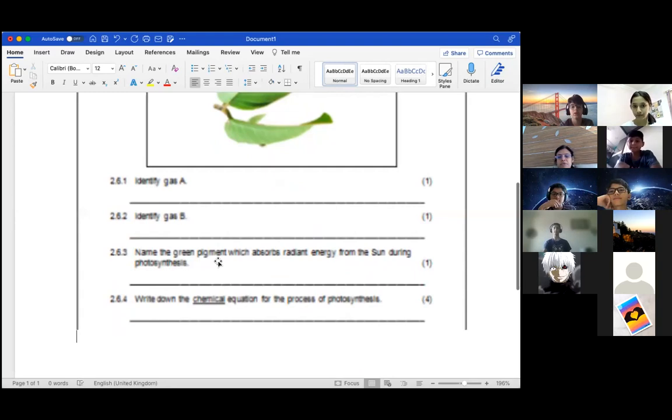Name the green pigment which absorbs radiant energy from the sun during photosynthesis. Chlorophyll. Write down the chemical equation for the process of photosynthesis. Ma'am, I have given C6H12O6.